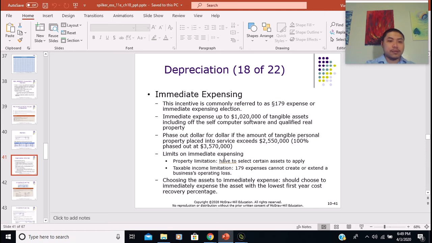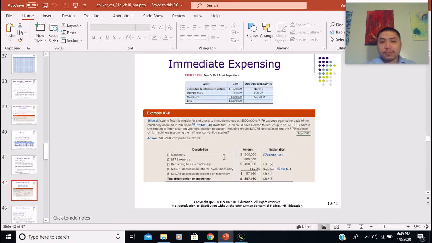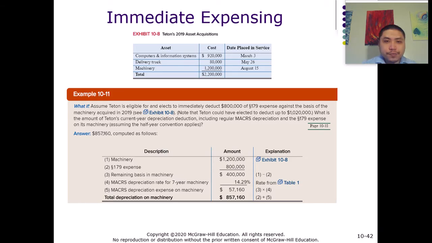So let's look at this example. Hopefully it's going to make it a little bit clearer for you to understand this program. This company acquires and puts into service 3 assets during the year. They have a computer and information system which costs $920,000, put into service on March 3rd. They also have a delivery truck which costs $80,000, put into service on May 26th.